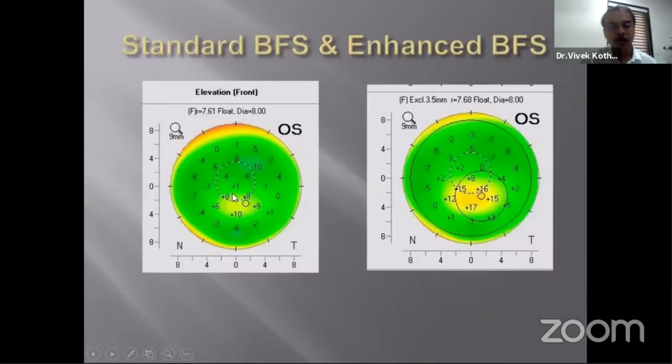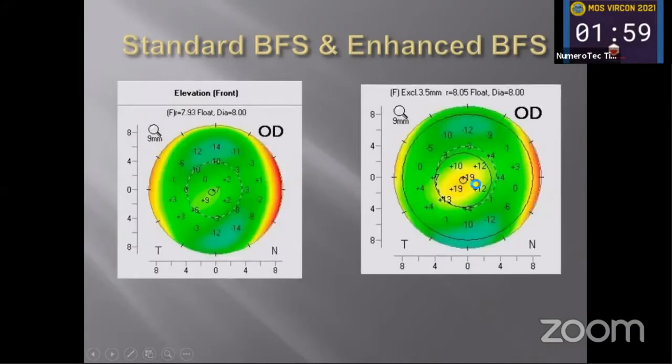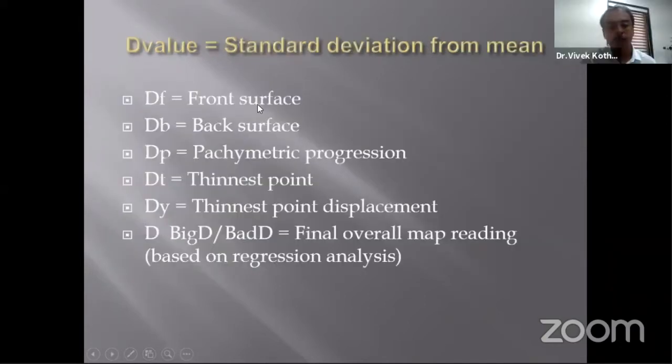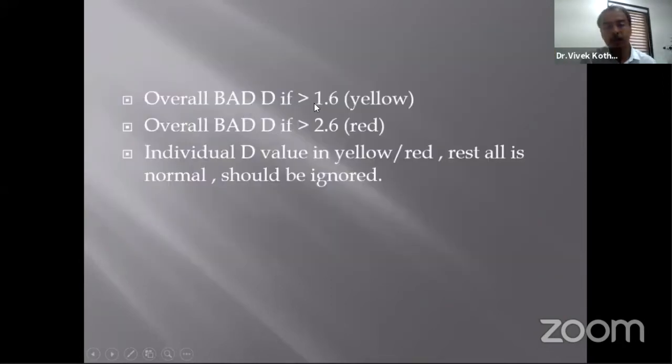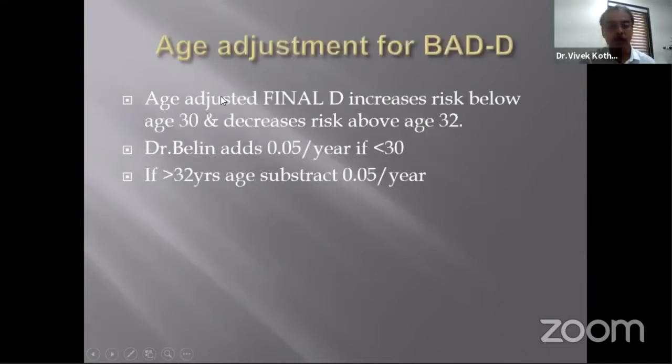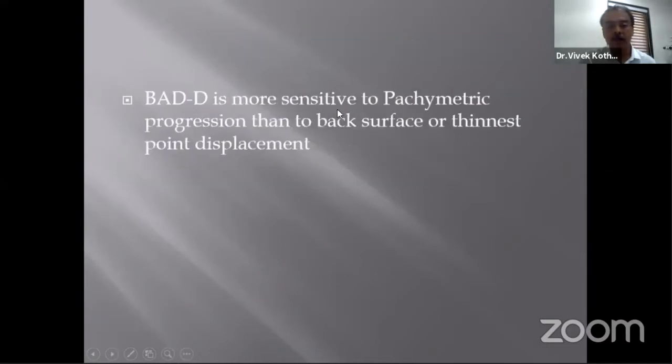So this is a standard elevation front map, and this is the enhanced one. Then we come to the D values for the front surface, back surface, pachymetric progression, the thickness, thinnest point displacement. The overall BAD-D, if it is more than 1.6, it is shown in yellow. If it is more than 2.6, it is shown in red. You can make an age adjustment for the BAD-D.